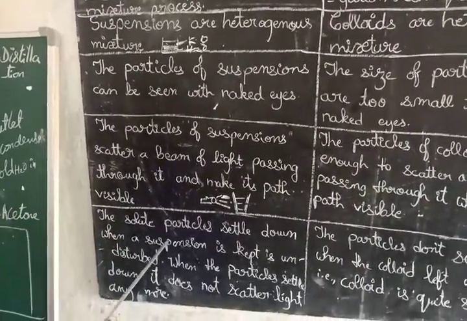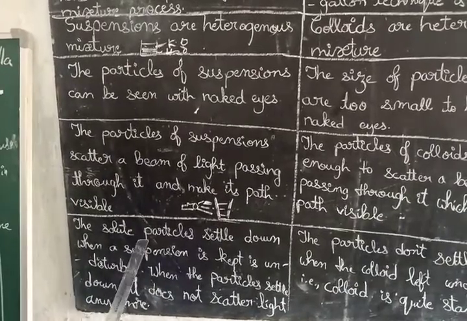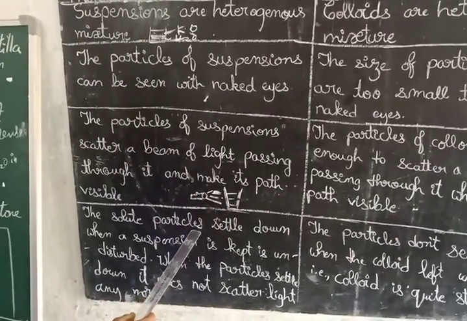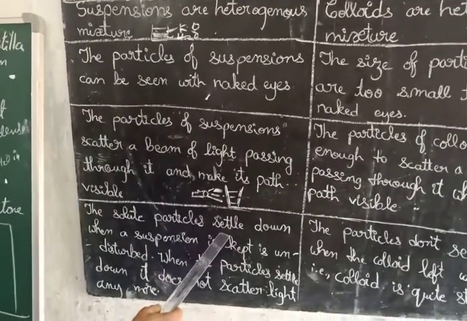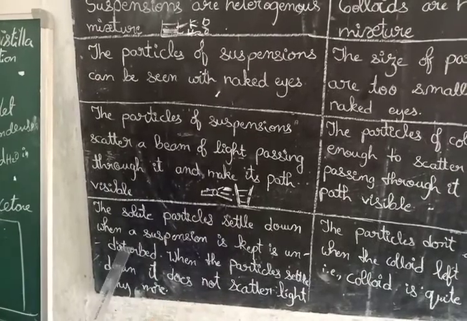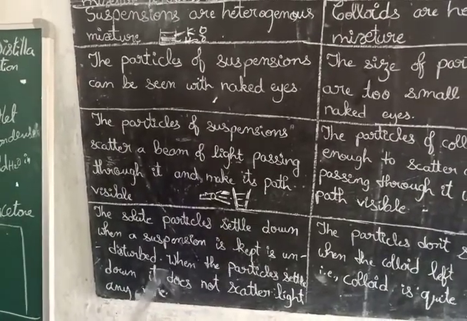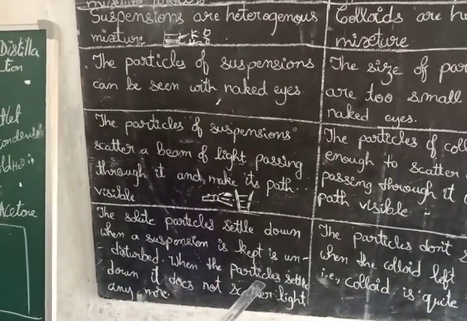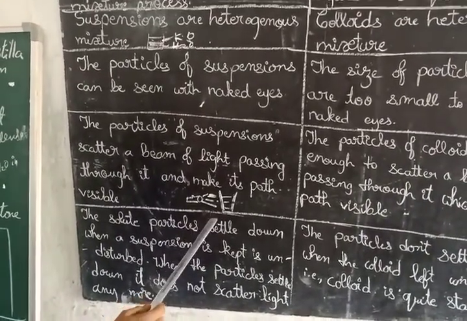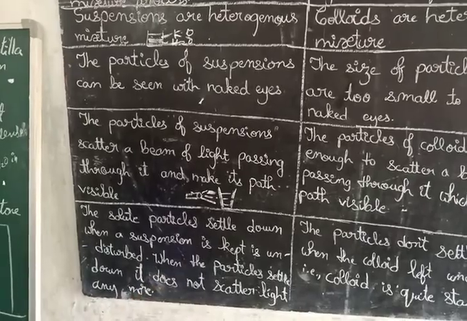Next, another one is the solute particles. Here, solute means which is less in quantity and solvent is more in quantity, as we have discussed. The solute particles settle down when suspension is kept undisturbed. When the particles settle down, it does not scatter light anymore. Here, light will not be scattered.